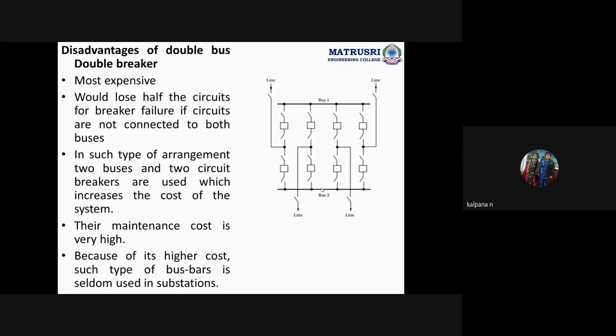In such type of arrangement, two buses and two circuit breakers are used, which increases the cost of the system. Of course, their maintenance cost is very high. Why? Because so many circuit breakers and so many isolators, two bus bars we are using. Because of its higher cost, such type of bus bars is seldom used in substations.